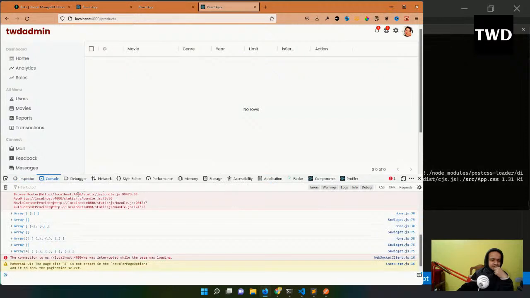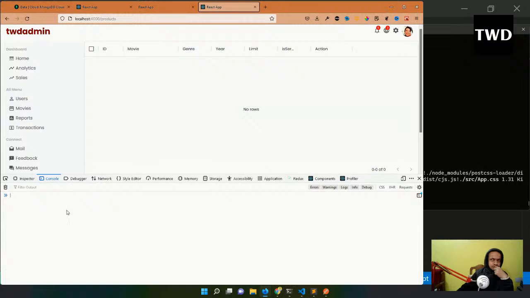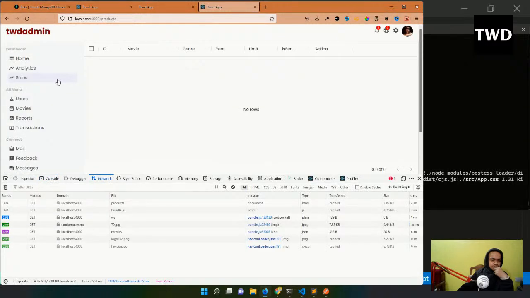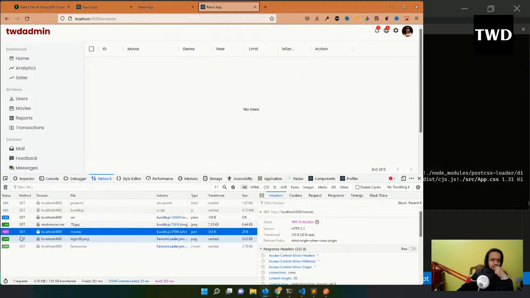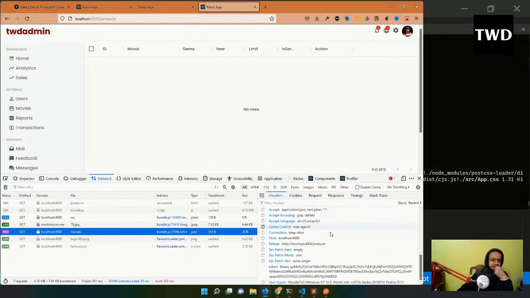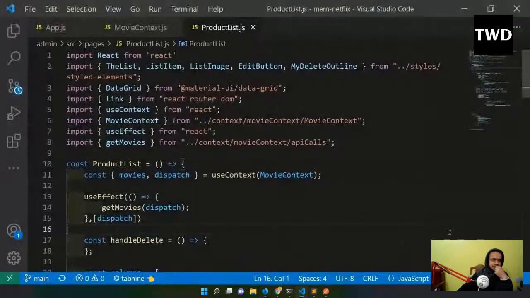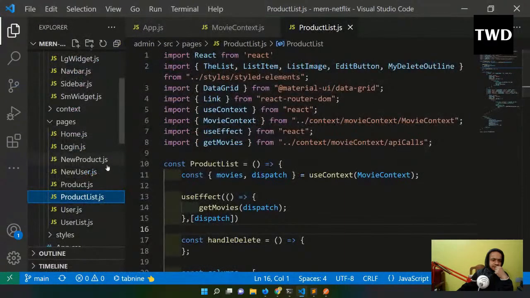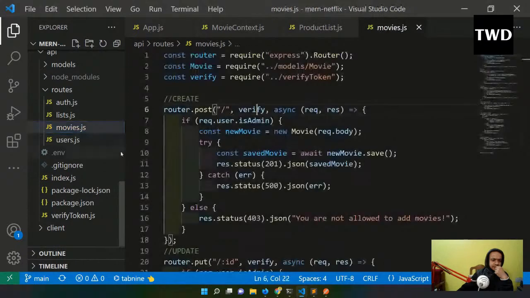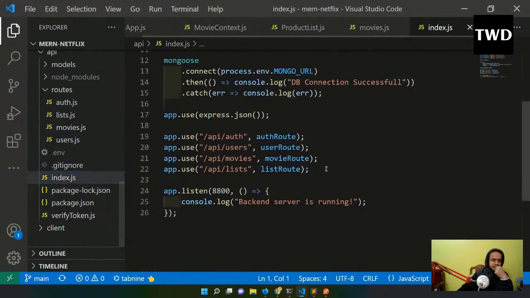Console. I'm getting it forbidden, slash API slash movies. Okay, slash API slash movies is there.